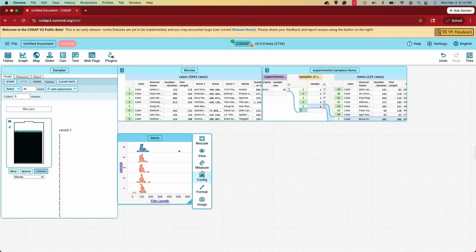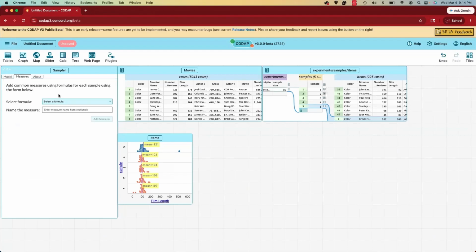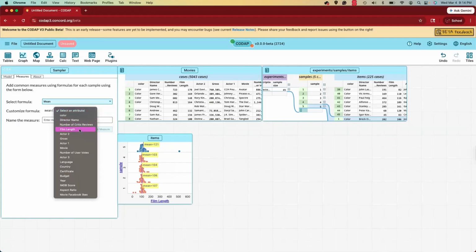I can display the mean, and now I can start to see the variability in the means between samples. If I wanted to collect the mean movie duration for each sample, I can also use the Measures tab in the sampler. Using the dropdown, I can select the mean formula, and then select film length from the attribute list.